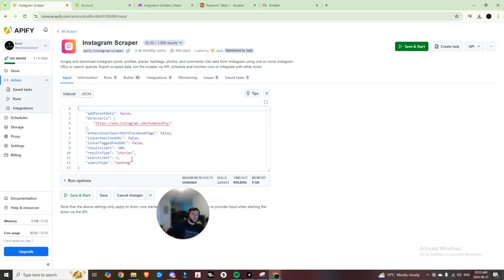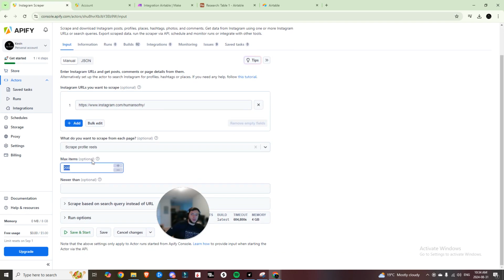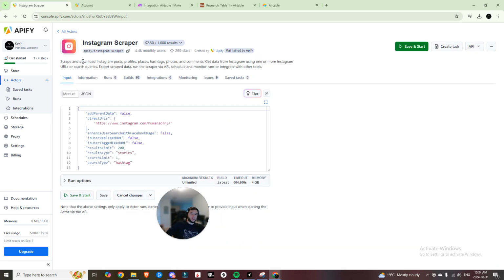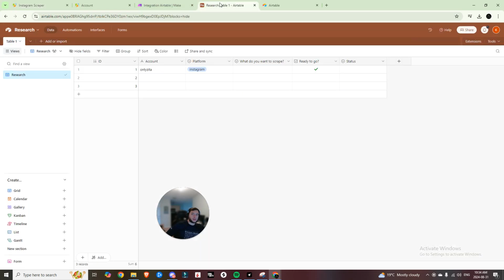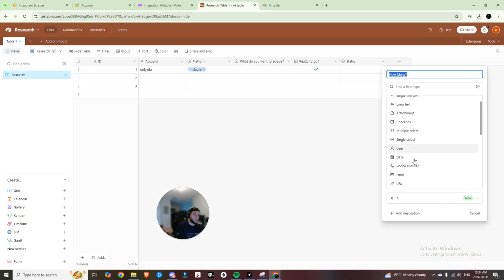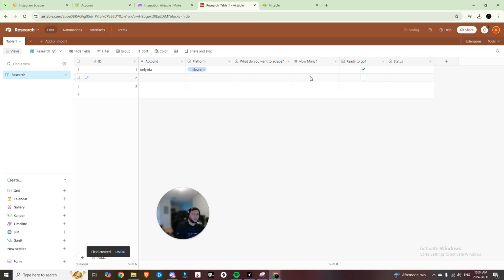Now another interesting thing that you will see too is the result limit. So in here you can see the max number of items to scrape. So this is the amount of items or the amount of reels that it's going to scrape. So we also want to be able to specify how many we want to grab. So for the result limit, you see it's a number. So then we'll come back into our Airtable, we'll add in how many, and this is just going to be a number, and we'll drag that up next to it.